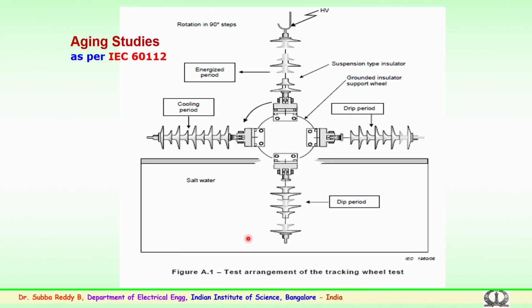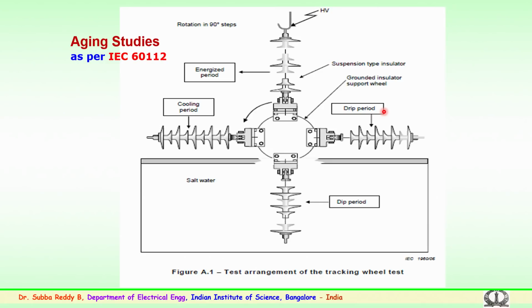Such cycles are conducted for more than 1000 hours. So, this could be 30,000 or more cycles which have to be conducted. This sample undergoes the experimentation continuously for 43 days or 1000 hours plus. During the process, in the energized period, we have also tried to measure the leakage current, to see whether the leakage current gives some information.